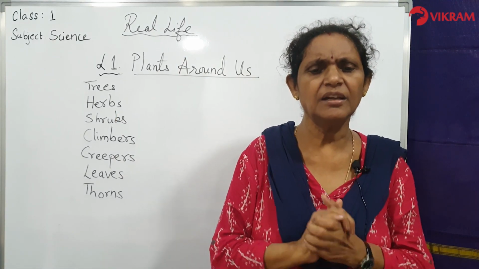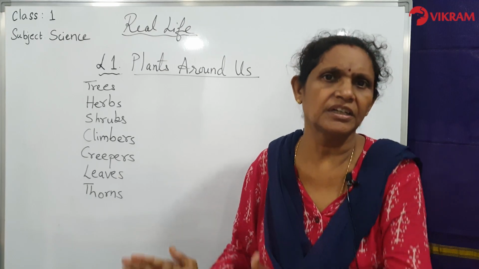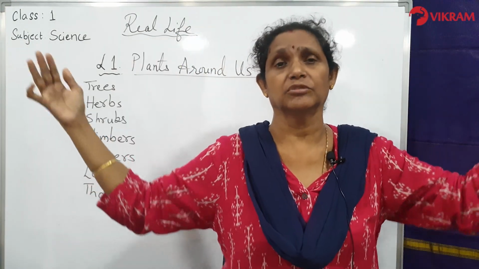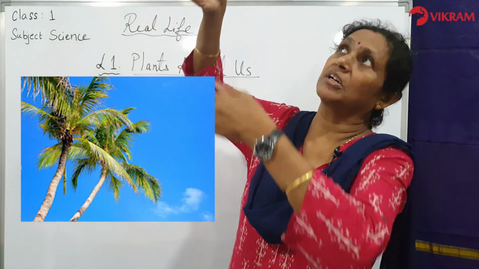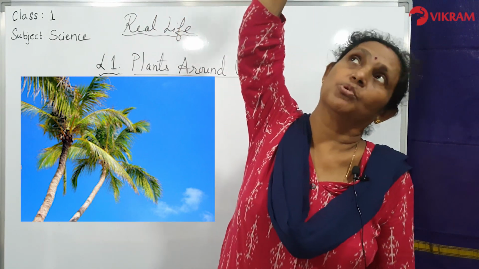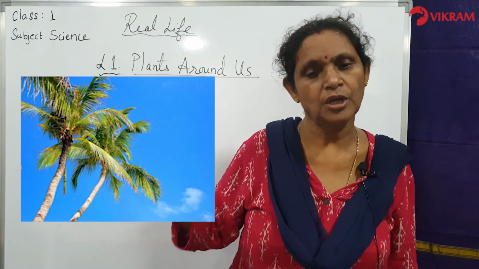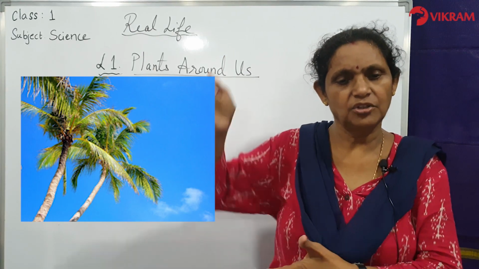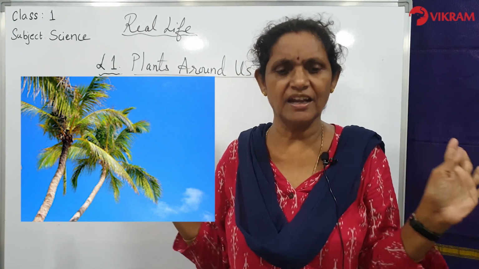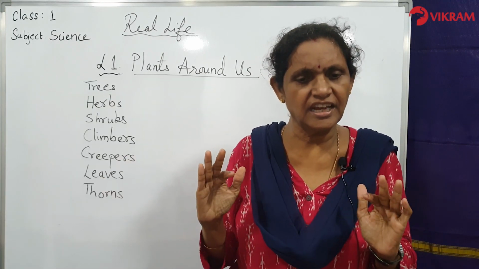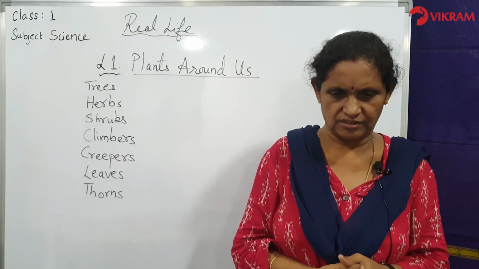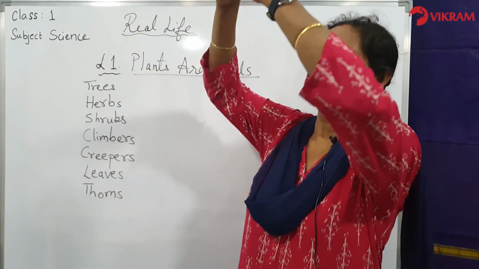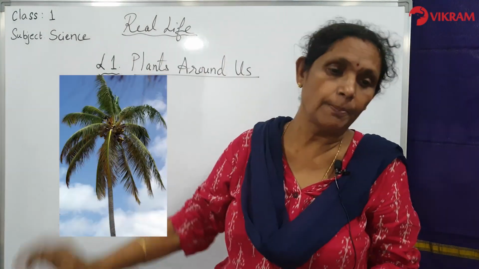And some plants are thin and tall like the coconut tree. Mango tree is very big with a big trunk. But coconut tree, it has a thin trunk but it is very tall. Maybe it goes up to the second floor. So some plants are thin and tall. They don't have any branches. Coconut tree and Ashoka tree are examples of branchless trees. So they have a big trunk and they have coconuts on the top of the tree.